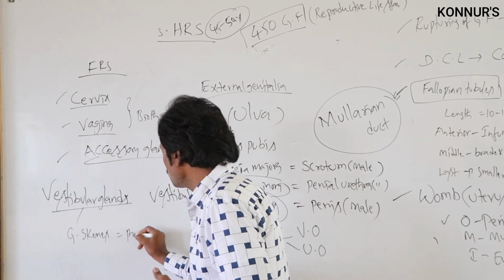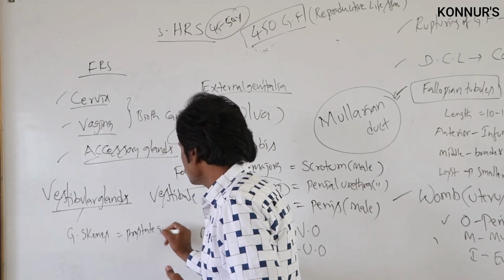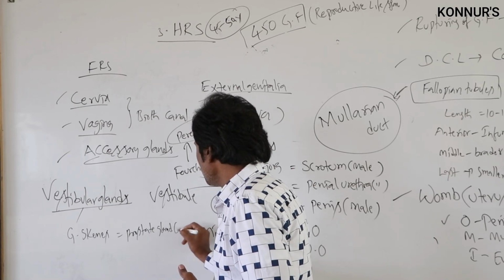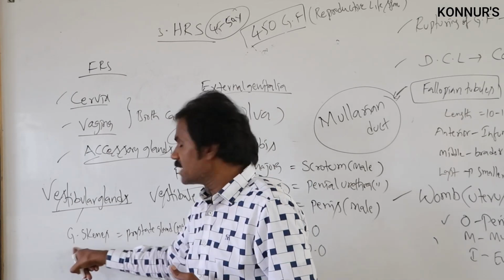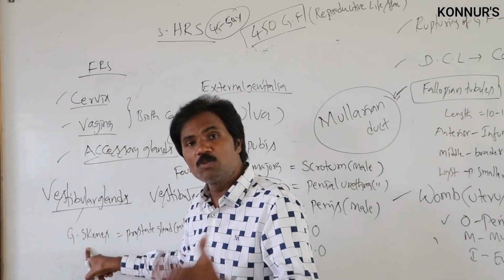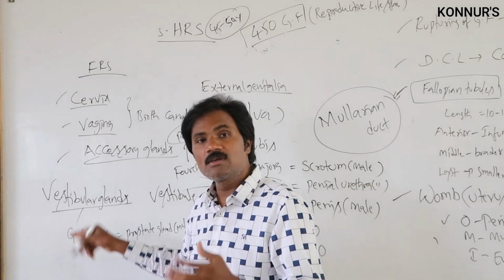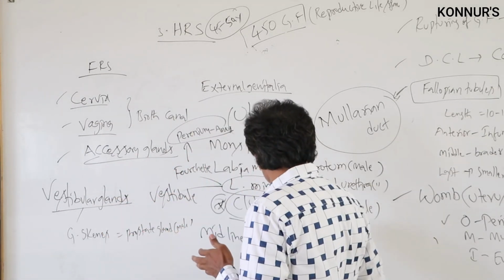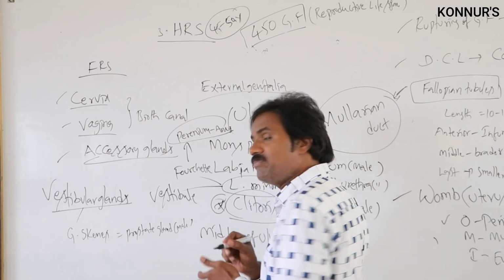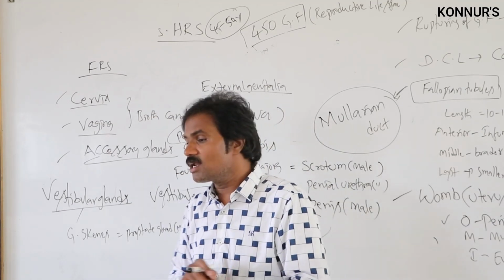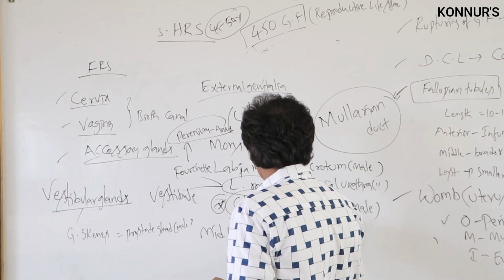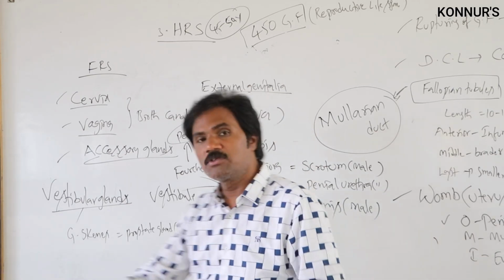It is equivalent to the prostate gland in the male. The glands of Skene are very small and numerous, present around the urethral orifice.